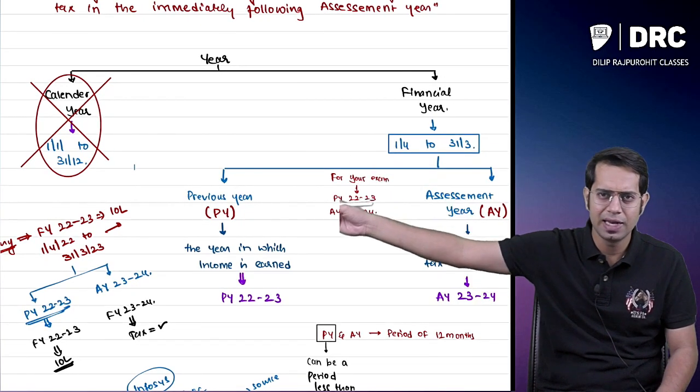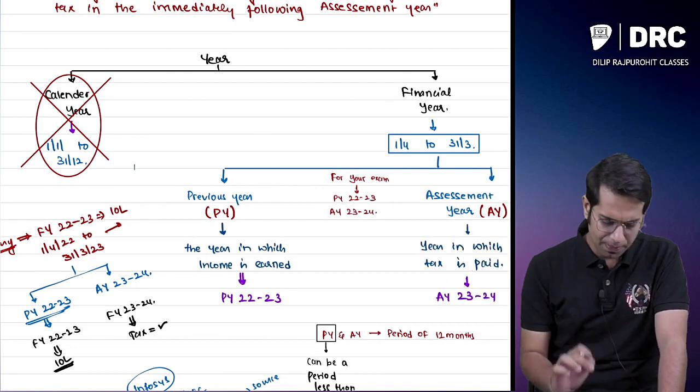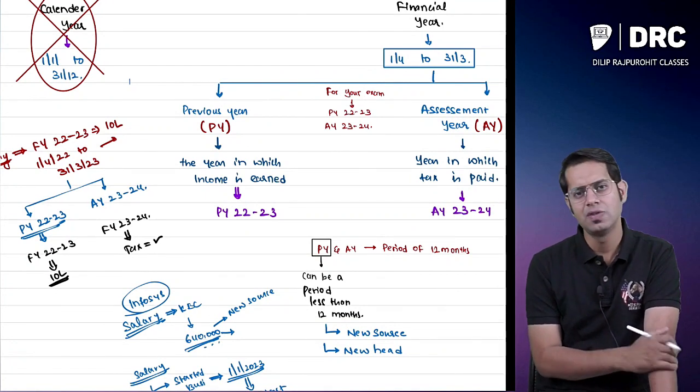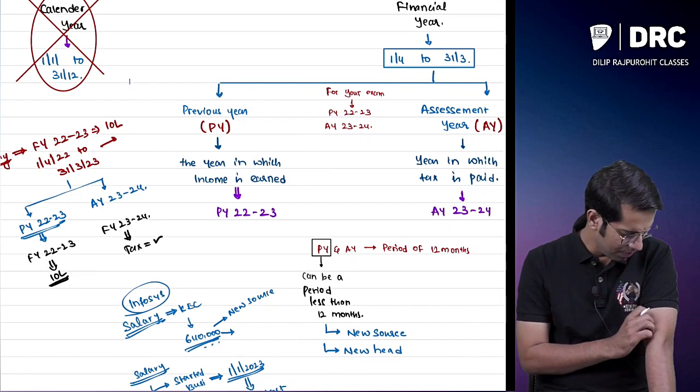Previous year means what, sir? Previous year means the year in which you have earned the income, and assessment year means the year in which you are required to make the payment of taxes. The year in which you will have to pay the taxes on that particular income is called assessment year.